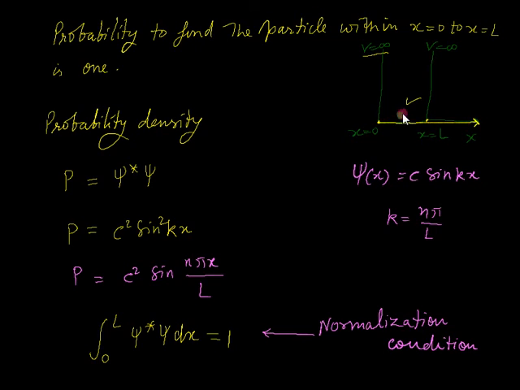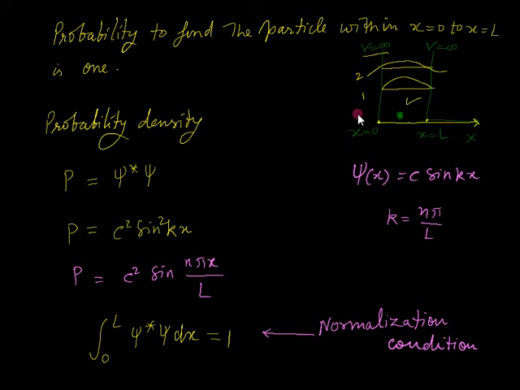So the wave function for this particle is psi x is equal to c sin kx, but up to this point the wave function is not normalized. Normalization means what? I am making here two pictures. One is this, and the second for the wave function is this one. So this is the first case, this one is the second case.